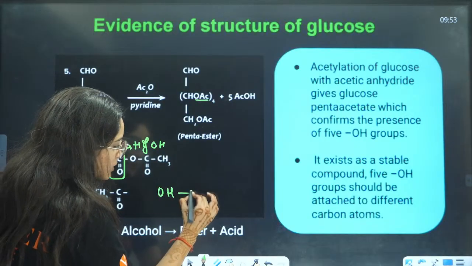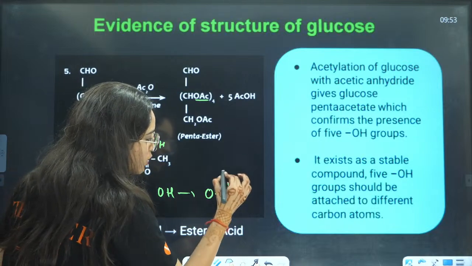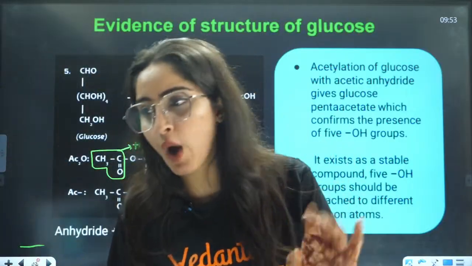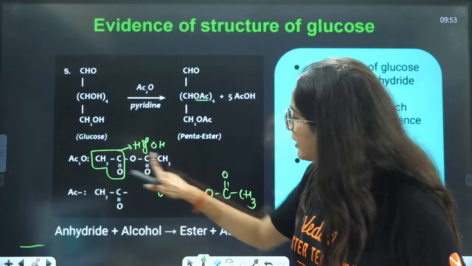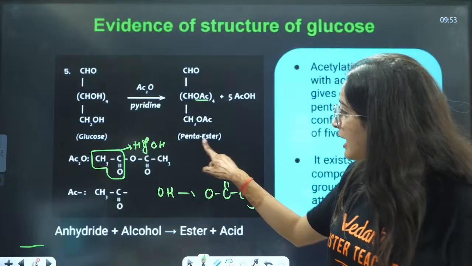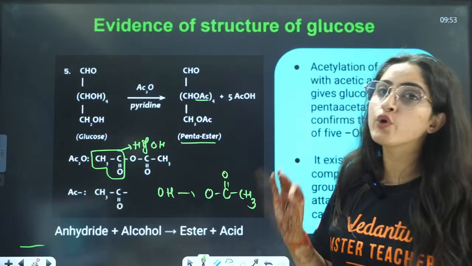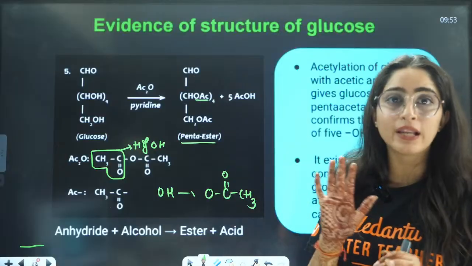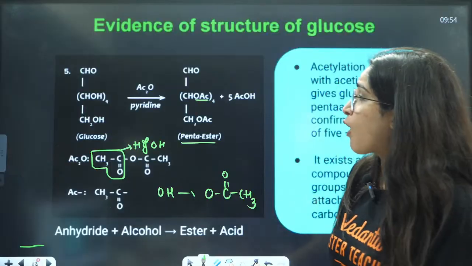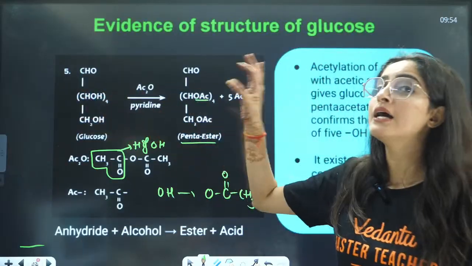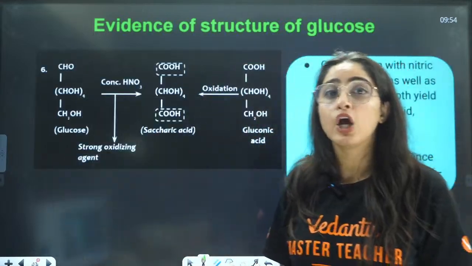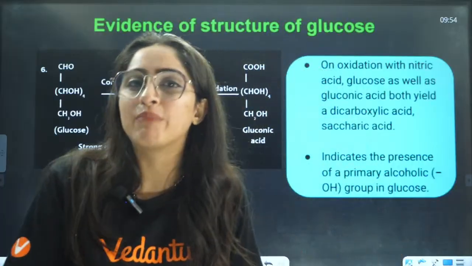OH is replaced by OCOCH3. In all the carbons where OH is present, it will get replaced by OCOCH3. That means you will have a pentaester here. Now you can guarantee that there are alcoholic groups present here, and there are 5 alcoholic groups because 5 OH groups are replaced by acetic anhydride.